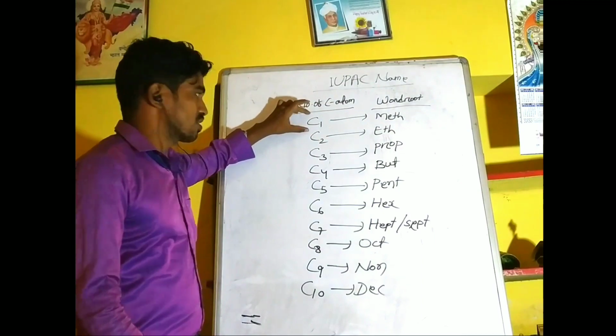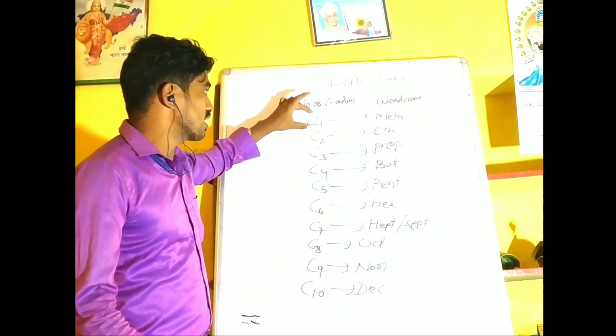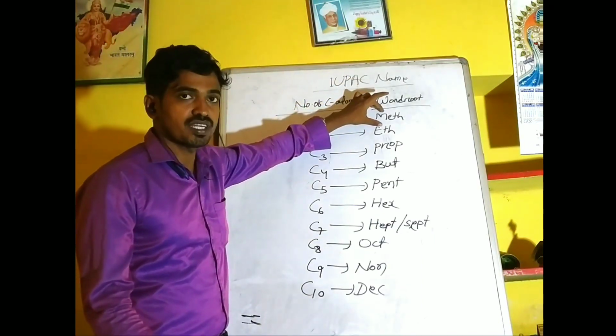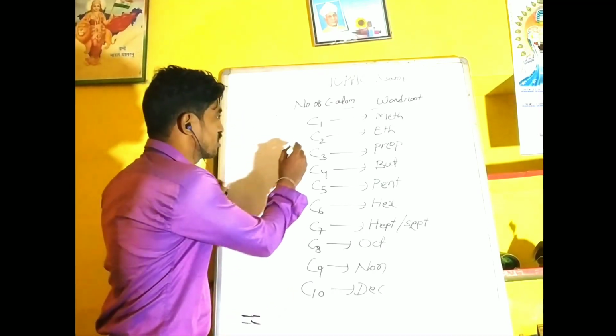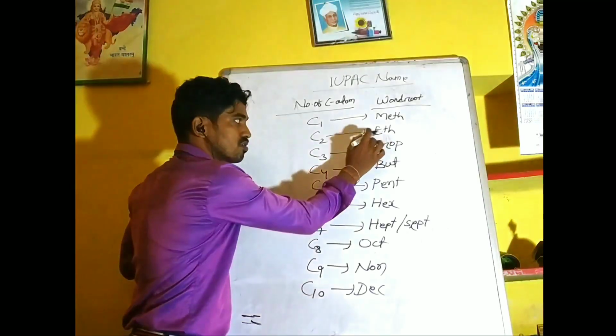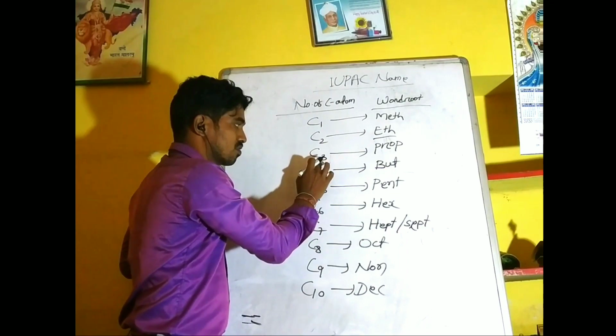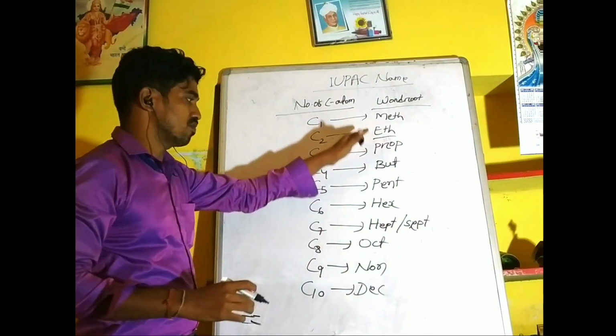If a chain compound contains 1 carbon atom, then the word root is meth. If the compound contains 2 carbon atoms, the word root is eth. And if it contains 3 carbon atoms, prop, and so on.